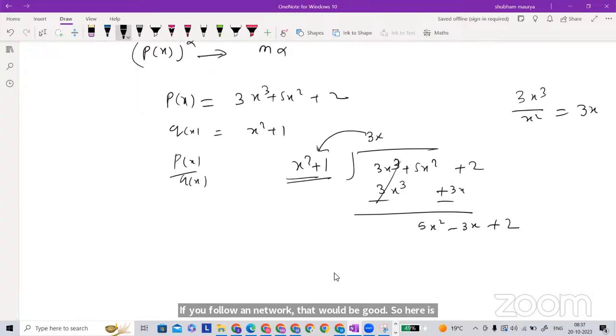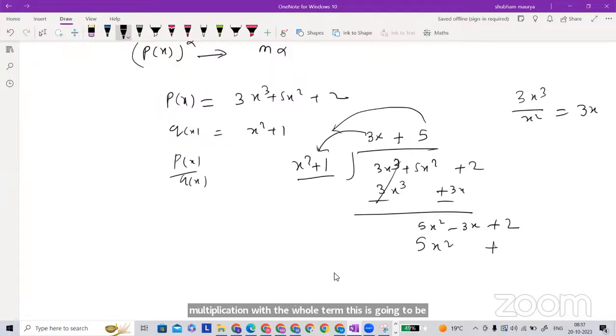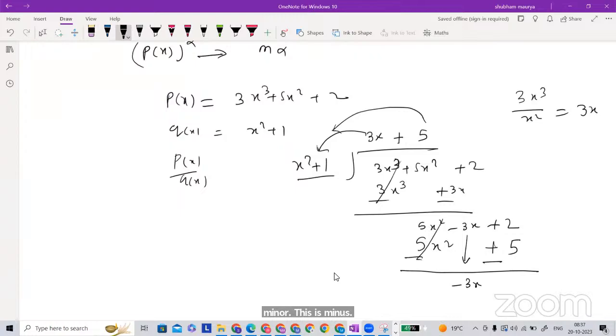Now again you will do the division, take the highest degree term, and divide. So this is going to be just 5. Now this is going to be 5x square. Again do the multiplication with the whole term. This is going to be 5x square, and this is going to be 5. See that below it, the terms that have the same degree, write them below it, that would be good while subtracting. So this is minus, this is minus, this is going to cancel out, this will come down directly, this is 3x, and we will subtract 2 minus 5, this will get 3.